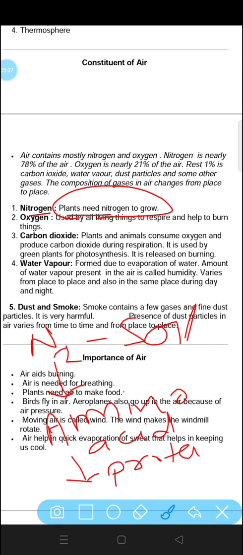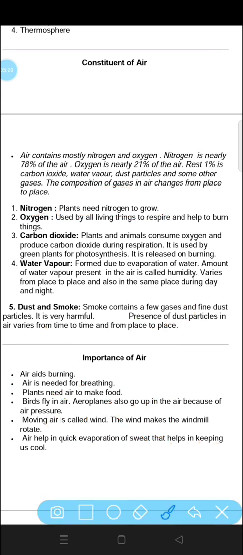And you all know protein is very important for our diet, for all of us. So indirectly protein we are getting from plants, that is made up of nitrogen. Next is oxygen, used by all living things to respire and help to burn things. We know that oxygen is very important for our atmosphere. We cannot imagine our life without oxygen.